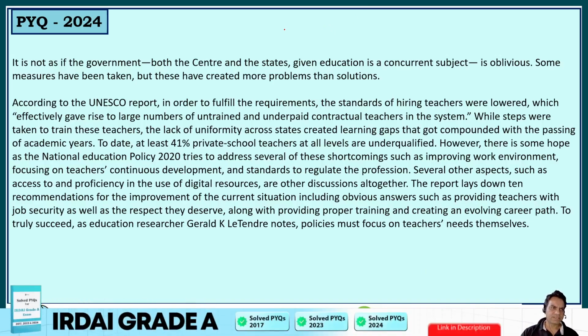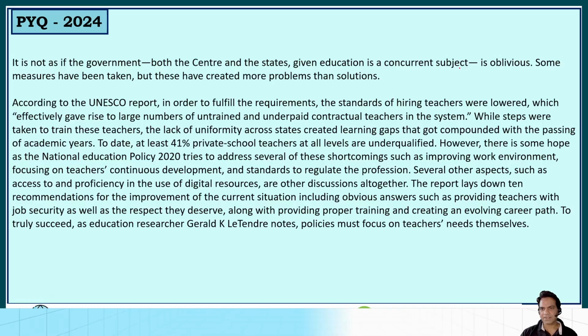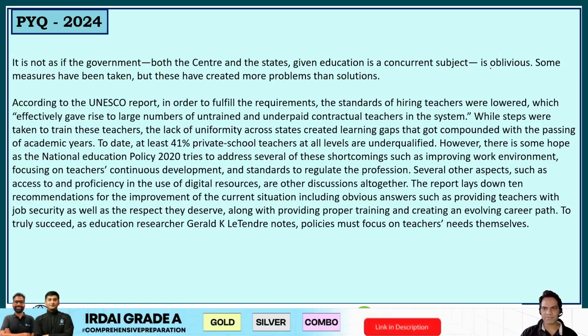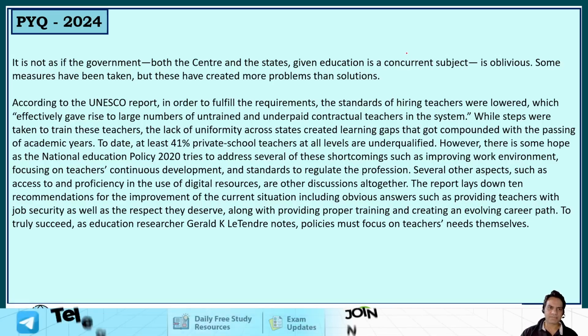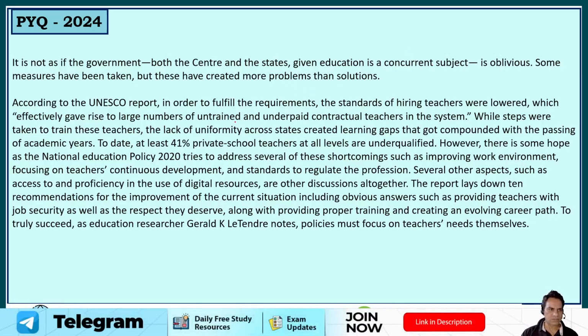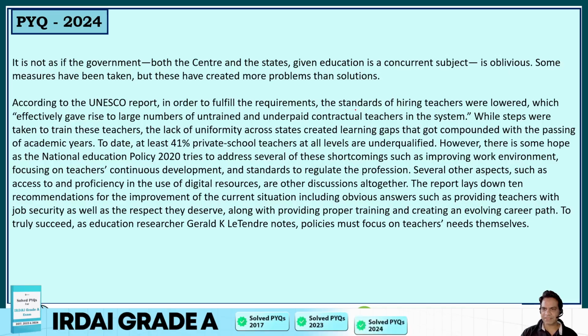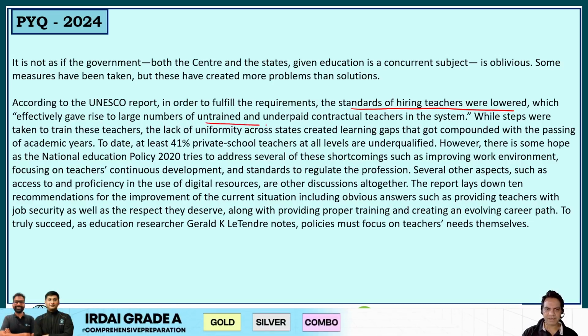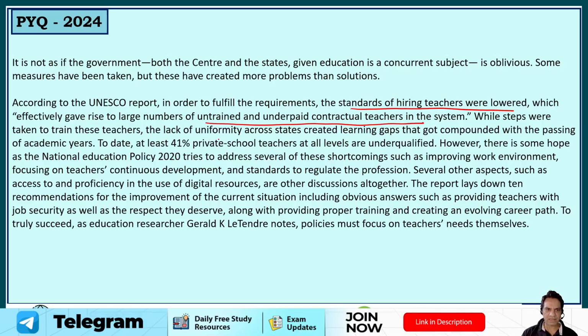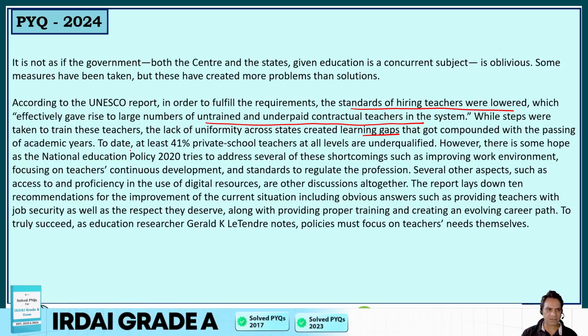Let's read further. It is not as if the government, both the center and the states, given education is a concurrent subject, is oblivious. Some measures have been taken, but these have created more problems than solutions. According to the UNESCO report, in order to fulfill the requirements, the standards of hiring teachers were lowered, which effectively gave rise to large numbers of untrained and underpaid contractual teachers in the system. While steps were taken to train these teachers, the lack of uniformity across states created learning gaps that got compounded with the passing of academic years.